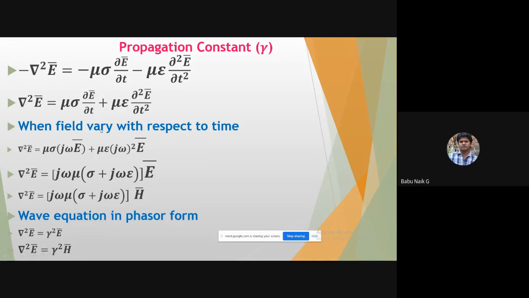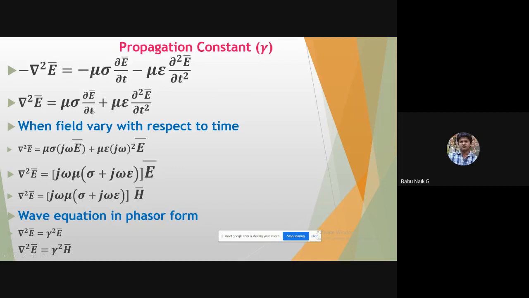Now, the waves traverse any medium with the field varying with respect to time. So considering the electric field as cos omega t plus j sin omega t, which is e to the power of j omega t, we can substitute it in this equation and take the partial differentiation.